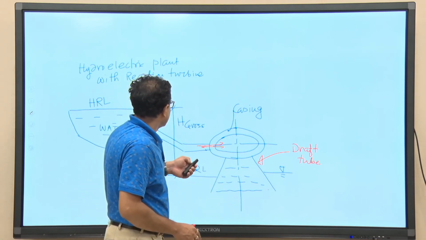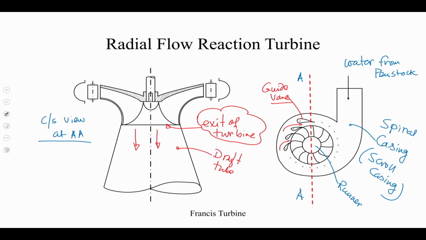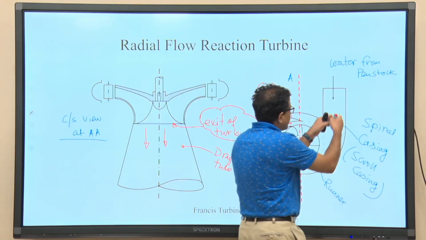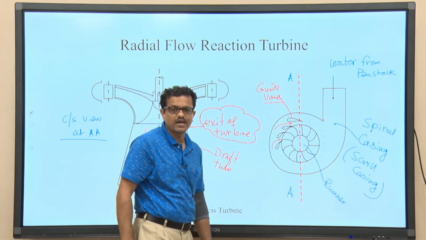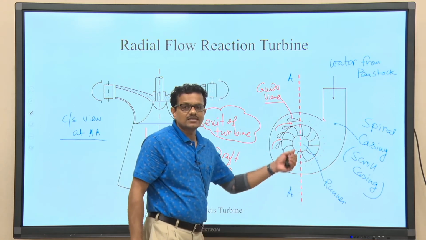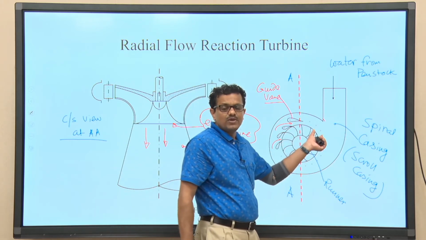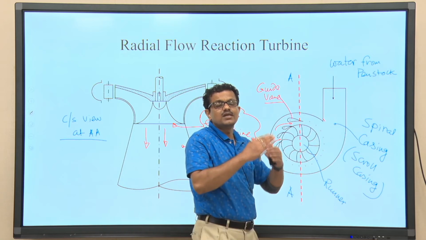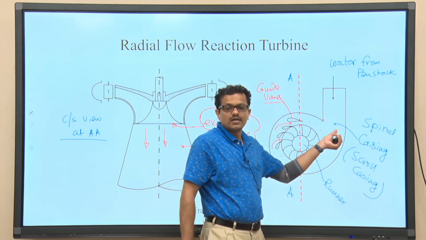The water coming from the penstock is allowed to pass through a special arrangement called scroll casing or spiral casing. Since the entire space will be utilized for the energy conversion, it should be covered with this particular part, right.